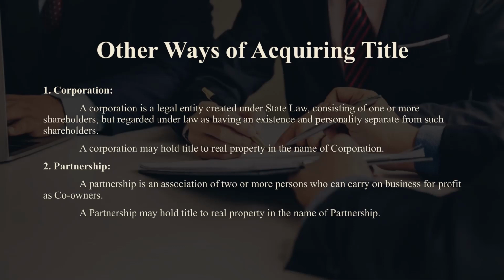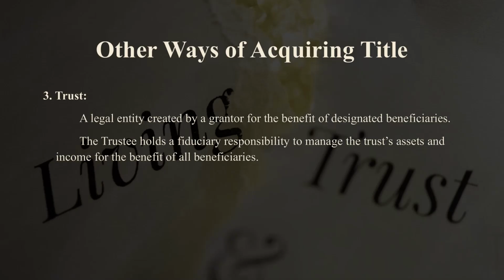Next one is partnership. A partnership is an association of two or more persons who carry on business for profit as co-owners. A partnership may hold title to real property in the name of the partnership. And the last one is trust. A trust is a legal entity created by a grantor for the benefit of designated beneficiaries. The trustee holds a fiduciary responsibility to manage the trust's assets and income for the benefit of all beneficiaries.